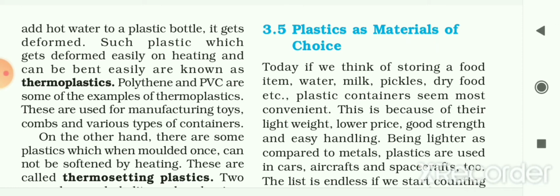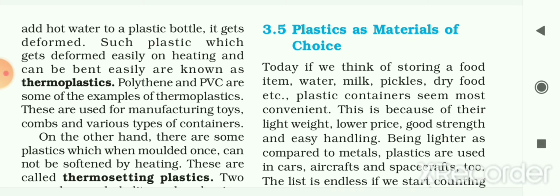There are two types of plastic. The first one is thermoplastic and the next is thermosetting. Thermoplastic gets deformed easily on heating; its shape will change on heating. Polythene and PVC, that is polyvinyl chloride, are examples of thermoplastic. Thermosetting plastics, when molded once, cannot be softened by heating. Examples of thermosetting plastics are bakelite and melamine. And this type of plastic cannot be recycled.